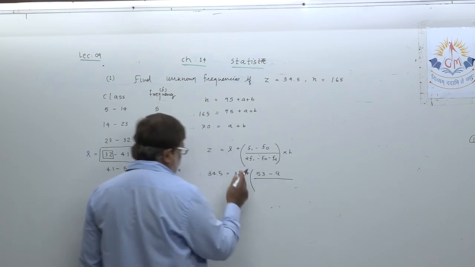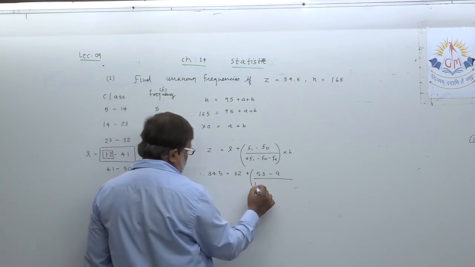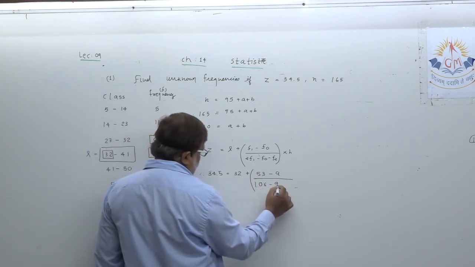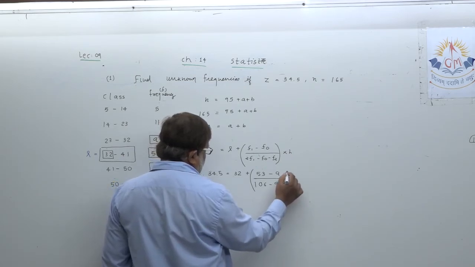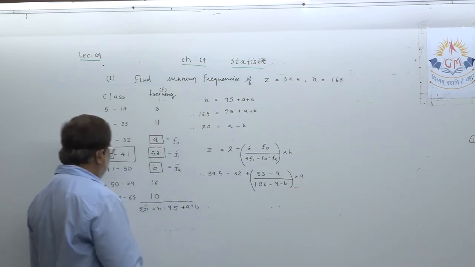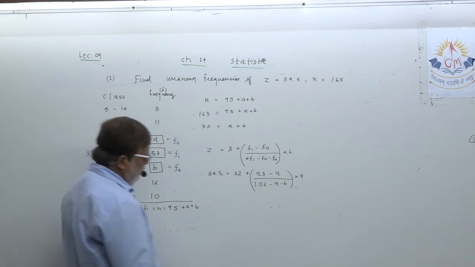Here 2 into F1, 53 into 2, 106 minus A minus B, multiplied by class height, that is 10, as you know.